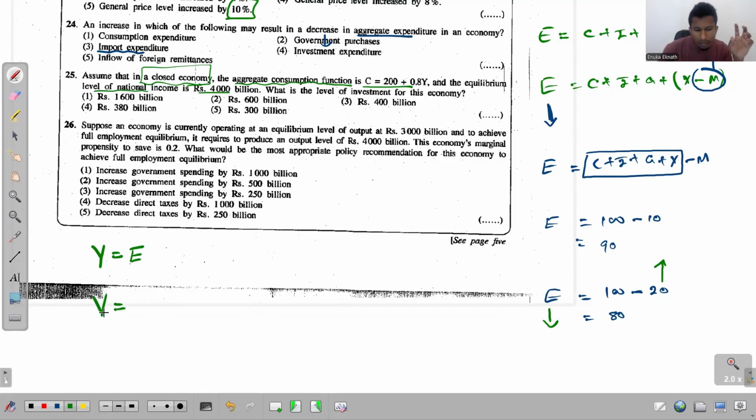But since this is a simple economy, this aggregate expenditure consists of two components. The two components are C and I. And the value of Y, the equilibrium level of national income, is given to us as 4,000. So I can replace them.